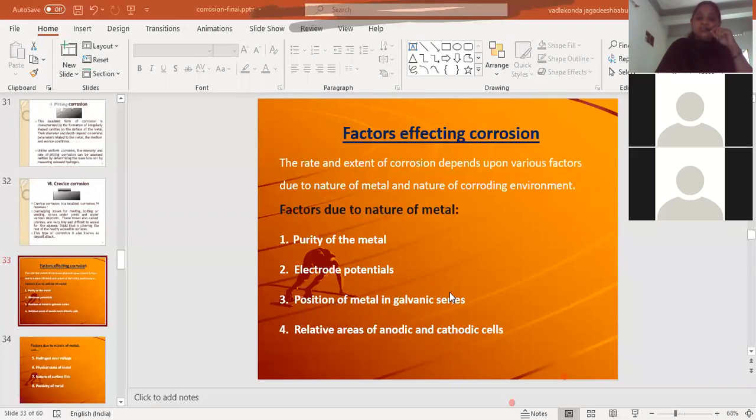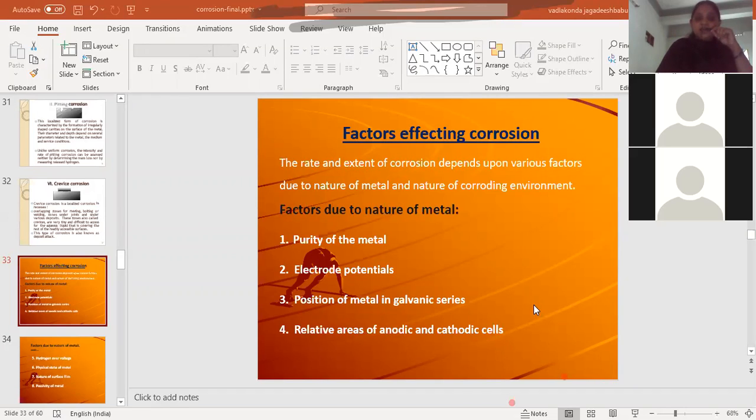So based on the position of the metals, the metals placed at the top of the series will always act as the anodic part, because they have high oxidation potential. So they will act as the anodic part and they will be corroded. Whereas the metals placed below hydrogen in the series, meaning at the bottom of the series, have high reduction potential, so they will act as the cathodic part and they will be protected from corrosion.